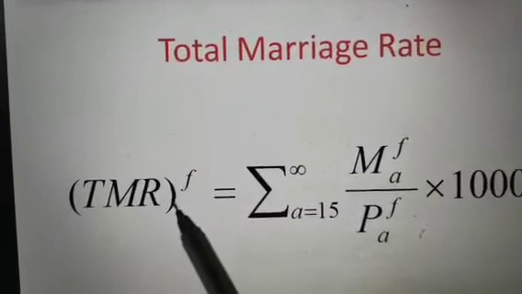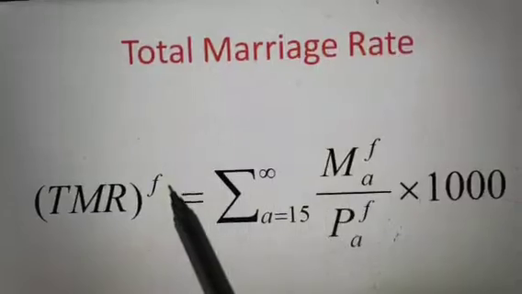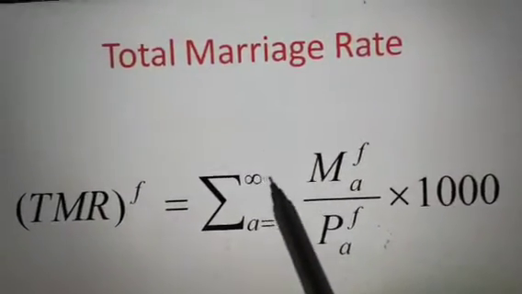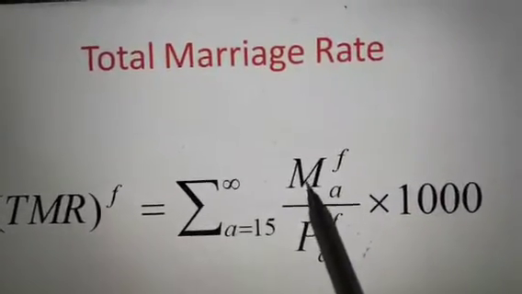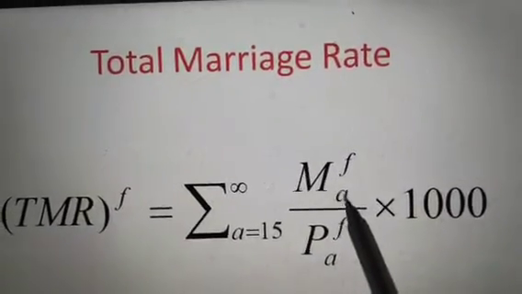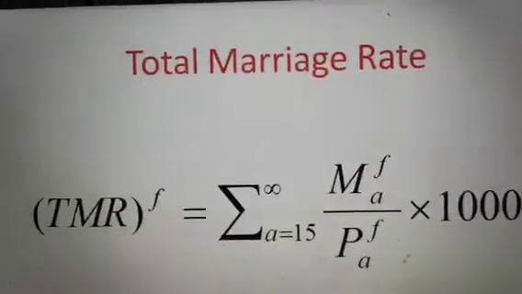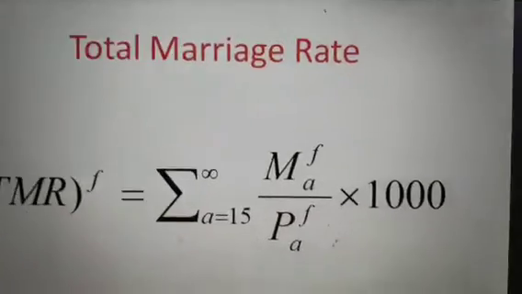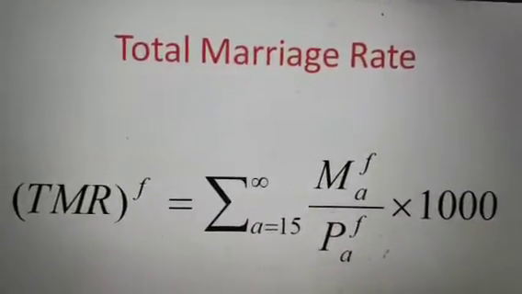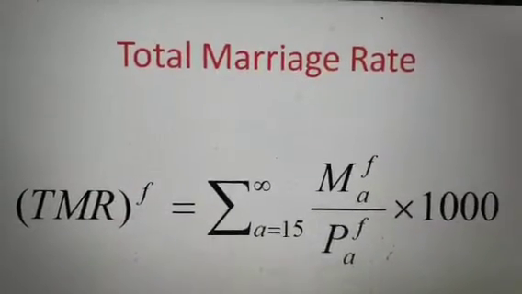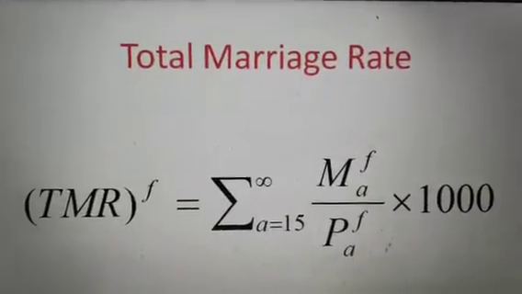TMR is the sum over female ages, from age 15 to infinity, of M, the marriages of females at particular age A, divided by the total female population of that age, into 1000. This is called the total marriage rate. Ultimately, for the sake of population studies and for the nuptiality rate, usually we calculate the total marriage rate.